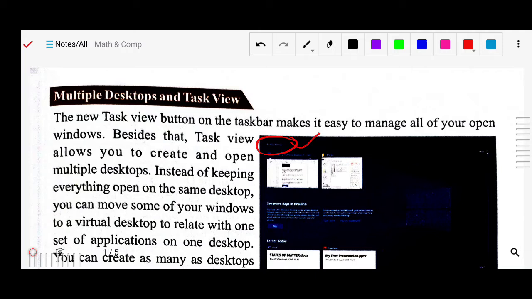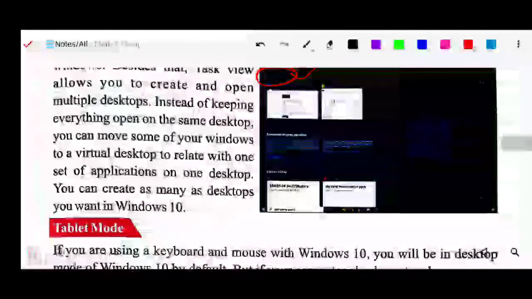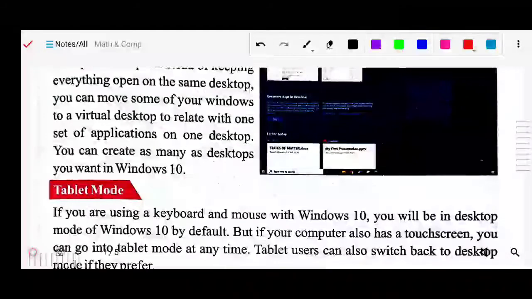So in Windows 10 they allow multiple desktops. It allows you to manage multiple desktops, and you can create as many desktops as you want in Windows 10. That is up to you, as many as you want to create, you can create from here. So these are the features of Windows 10 that we are studying now.